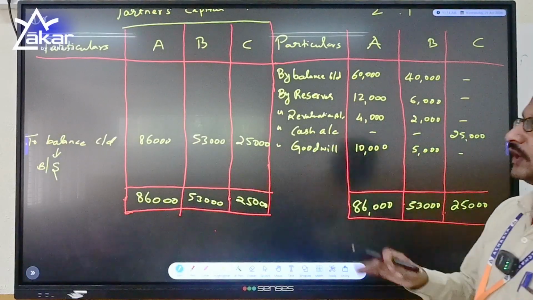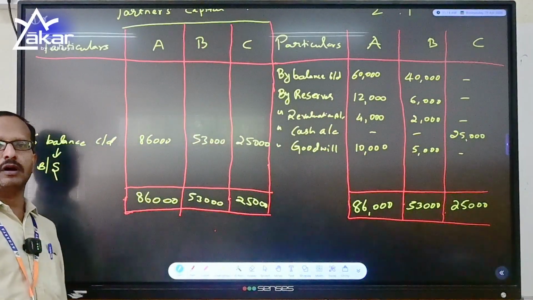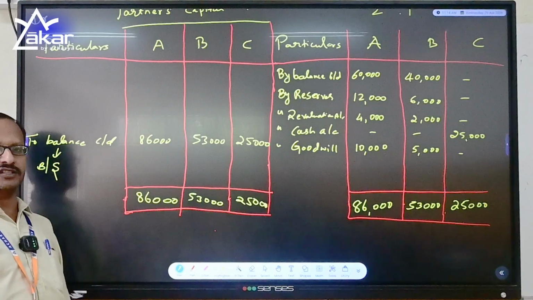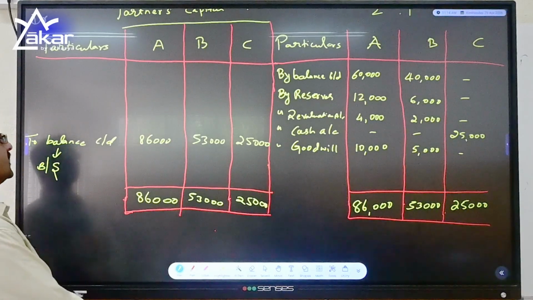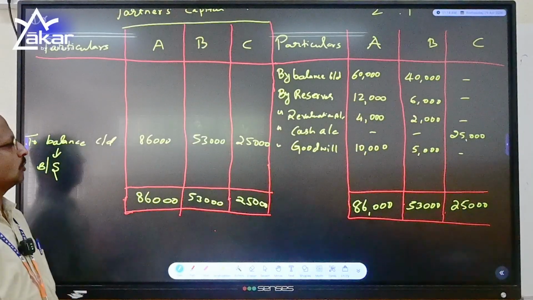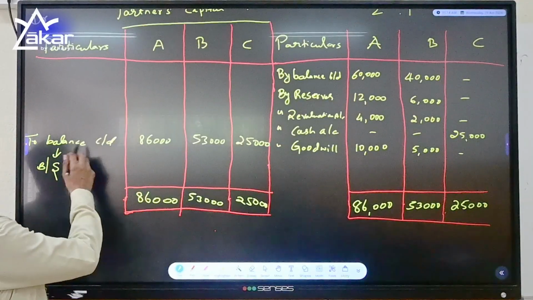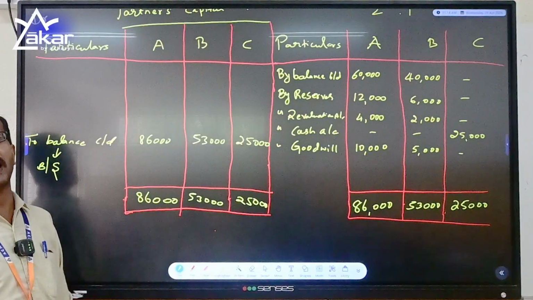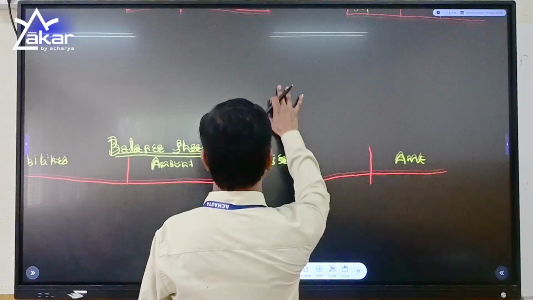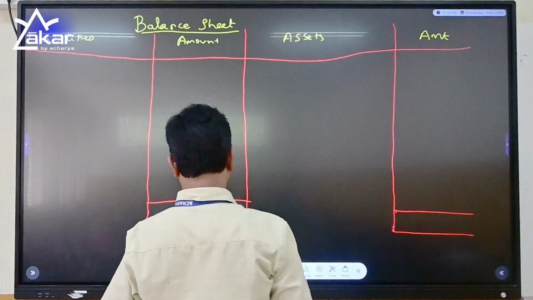On the other hand, if you come to the debit side of the partners' capital account, we would have drawings, profit and loss account or interest on drawings to be calculated. As there is no such item in my question, I am directly transferring all these balances, 86,000, 53,000 and 25,000. These balances carried down have to go to the balance sheet, which gives you the financial position of the firm, which we are going to prepare now.